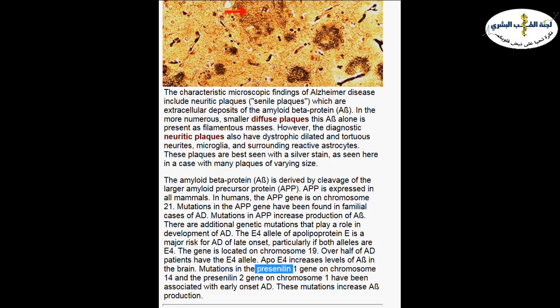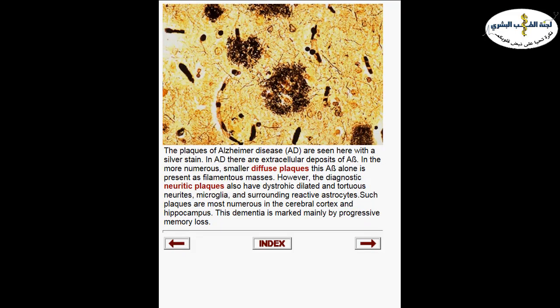So why do we have different presentations and different onsets of Alzheimer and different progression, and not only that, but also different response to treatment? Why do we have this variation between Alzheimer patients? It's because of the genetic variation, the difference in mutations they already have. Not all of them have the same mutations that lead to eventually increased amyloid beta and deposition of amyloid beta inside the brain cortex.